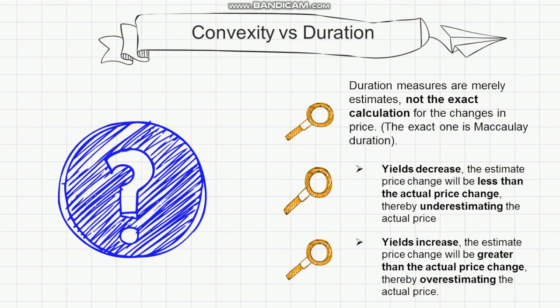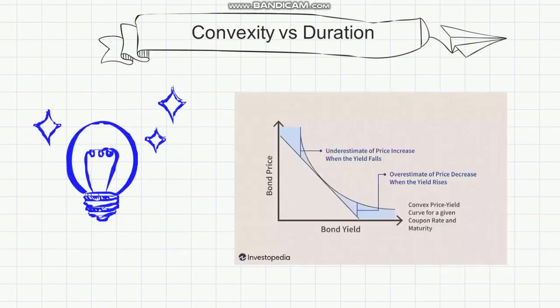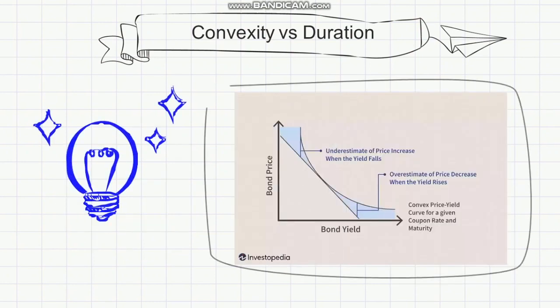When yields decrease, the estimated price change will be less than the actual price change, thereby underestimating the actual price. When yields increase, the estimated price change will be greater than the actual price change, thereby overestimating the actual price. In the image below, the curved line represents the change in prices given a change in yields. The straight line tangent to the curve represents the estimated change in price via the duration statistic.